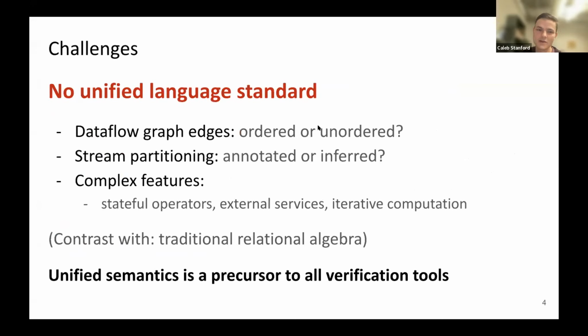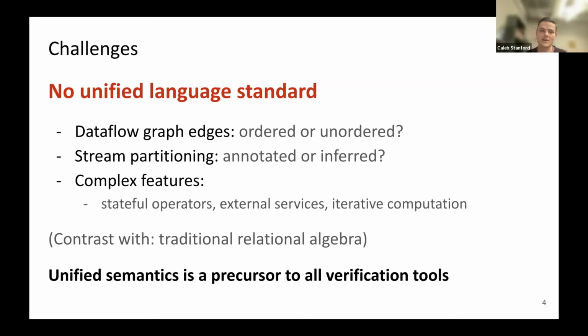So we'd love to provide formal correctness support for stream processing systems. Unfortunately, before we can do that, there's a major obstacle we need to surmount, and that is there's no unified language standard in this space today. So different systems make completely different choices about semantics and disagree on them.